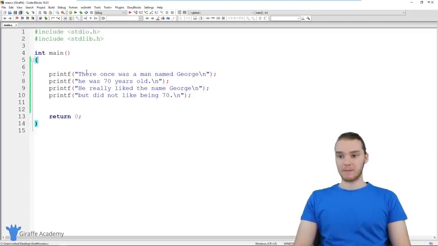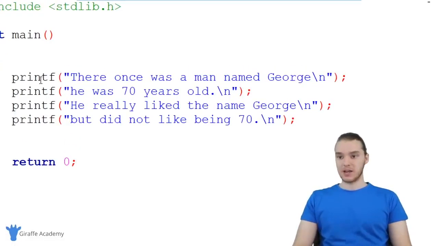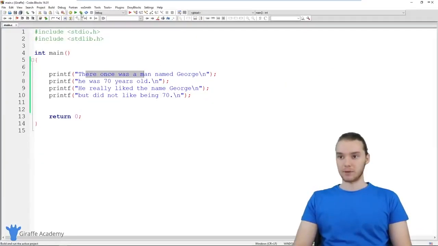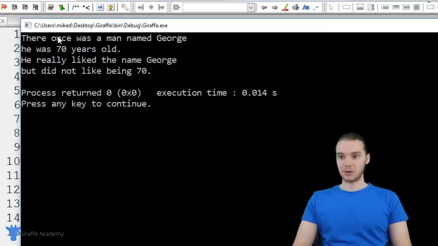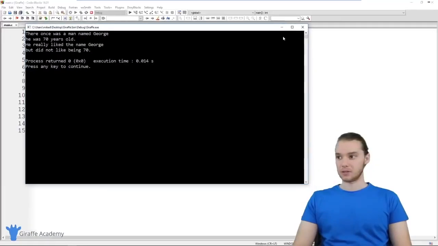So down here I have a very basic program. I'm just printing out a little story. It says, there once was a man named George. He was 70 years old. He really liked the name George, but did not like being 70. So this is a simple program. We're just printing out a bunch of different lines of text. And when I run this program, you'll see we print out the actual story. So over here, we have our story.